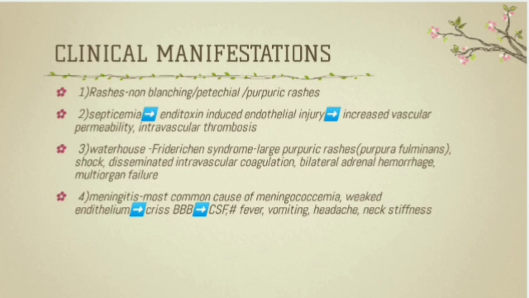The fourth manifestation is meningitis, which is the most common result of meningococcemia. Meningococcus is the only bacteria to cause meningitis epidemically. How it happens is when bacteria move through blood, it gets into the brain by weakening the endothelial cells and crosses the blood-brain barrier. This way, it gets into CSF, cerebrospinal fluid, and causes the meningitis. The meningitis typically presents with fever, vomiting, headache, and neck stiffness.